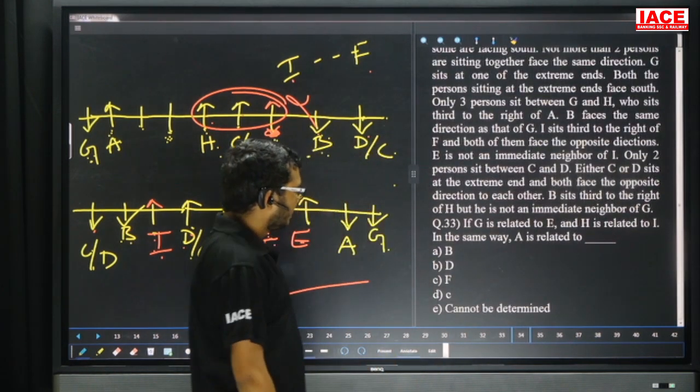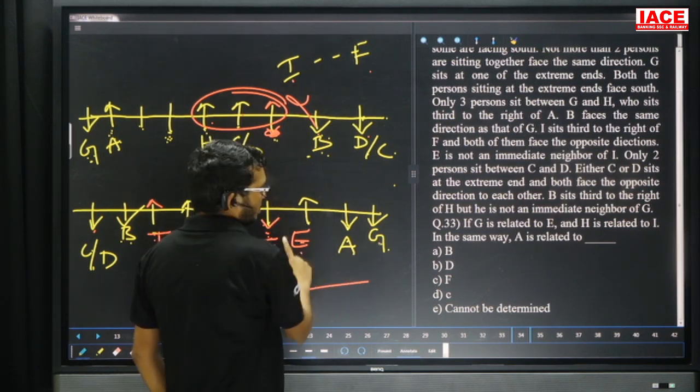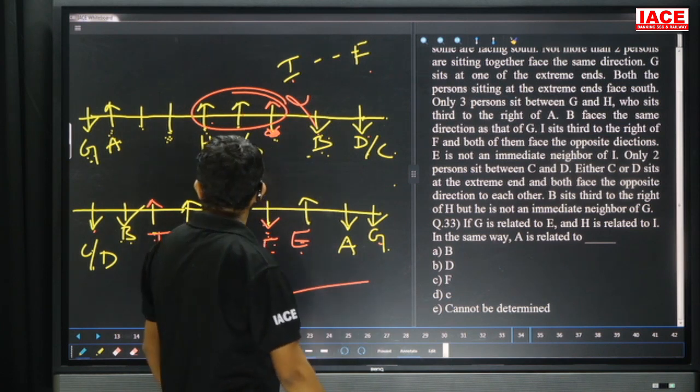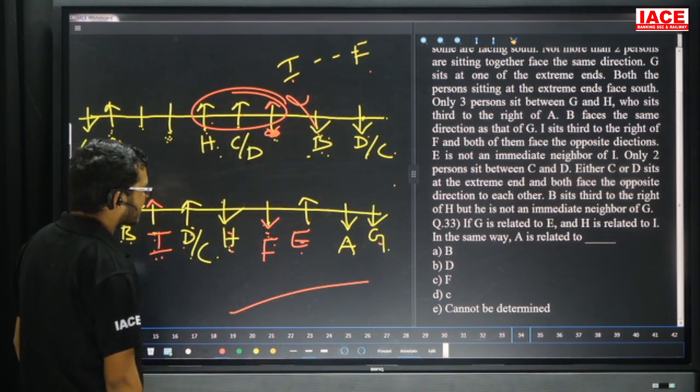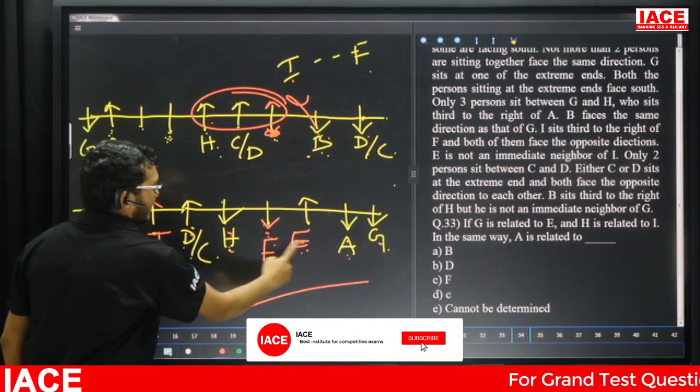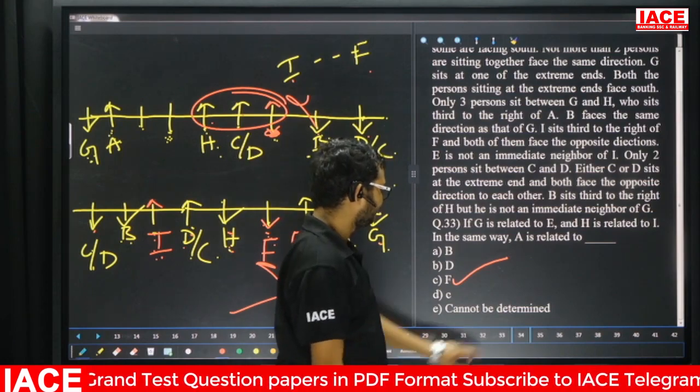Question number 33. G is related to E, one gap. Next, H is related to I, one gap. In the same way, A is related to one gap, which is F. So question number 33, the answer is Option C.